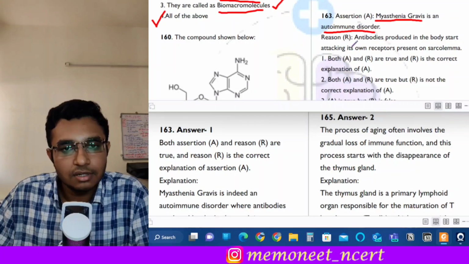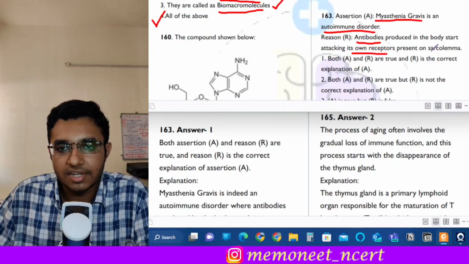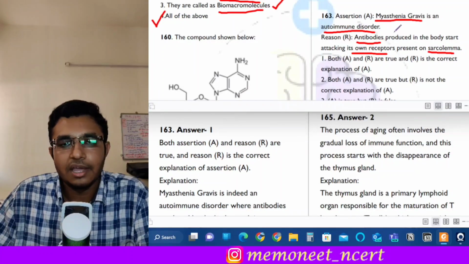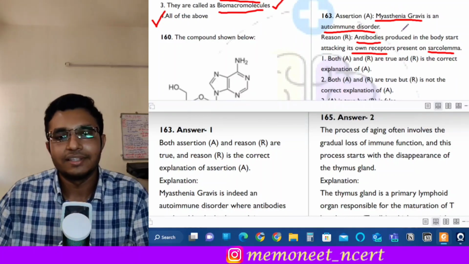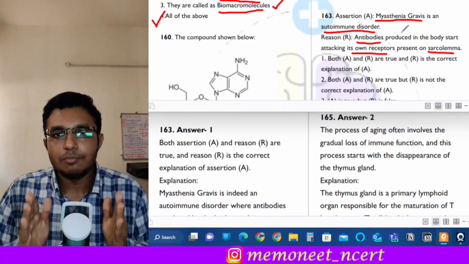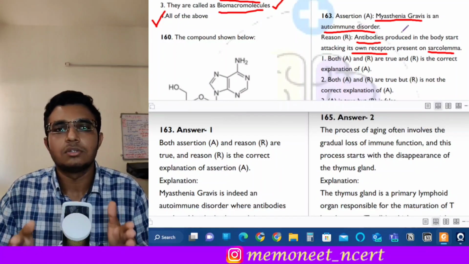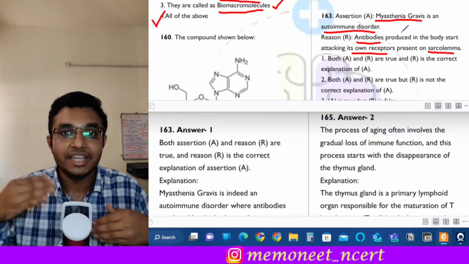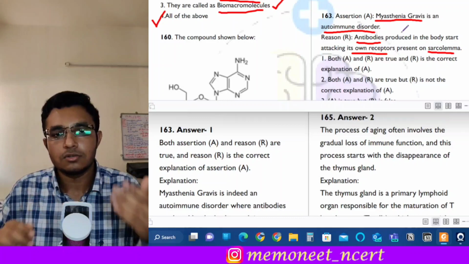The reason given here for this is antibodies produced in the body start attacking its own receptors present on the sarcolemma. Okay, the reason is also correct. And what happens in an autoimmune disorder is that there is a function of the immune system that it can differentiate the self from the non-self. So it attacks only the foreign particles, which is the non-self. But when our immune system starts attacking our own cells, then it is called an autoimmune disorder.